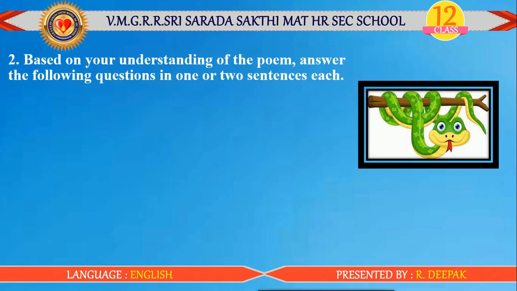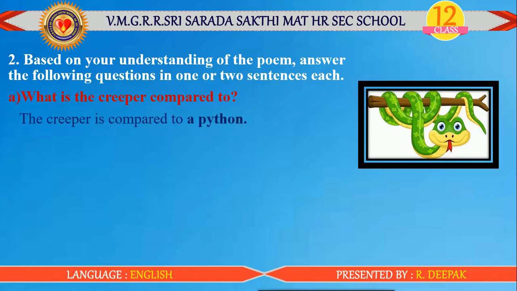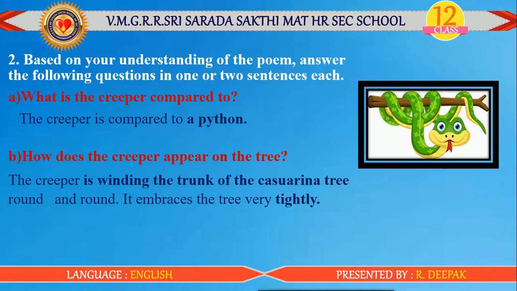Based on your understanding of the poem, answer the following questions in one or two sentences each. The first one, what is the creeper compared to? The answer is, the creeper is compared to a python. Second question, how does the creeper appear on the tree? Answer is, the creeper is winding the trunk of the casuarina tree round and round. It embraces the tree very tightly.